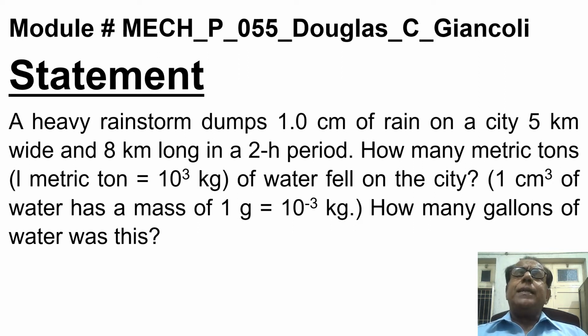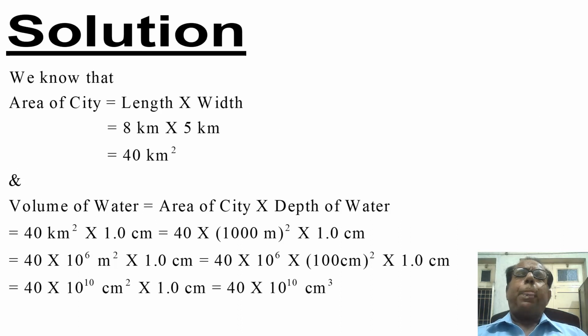We are not restricted to give our answer in any particular form. However, we will try to find our answer in both these units. Okay, that is US gallon as well as British imperial gallon.